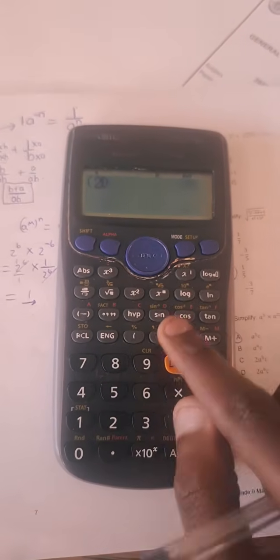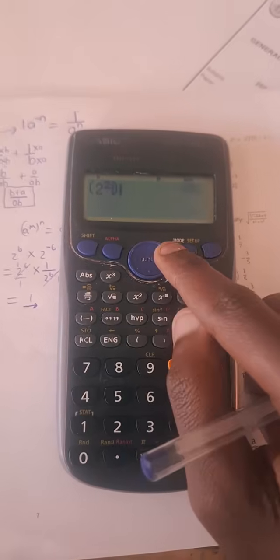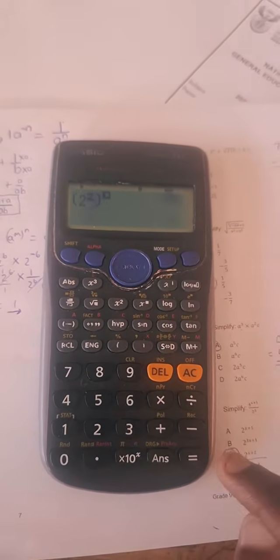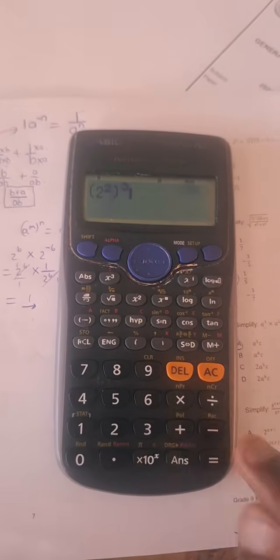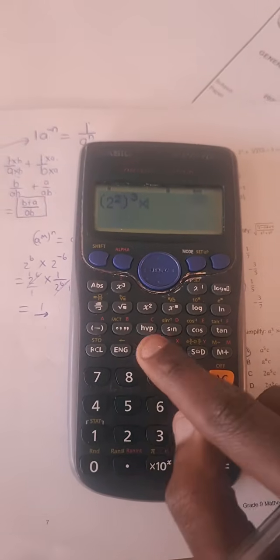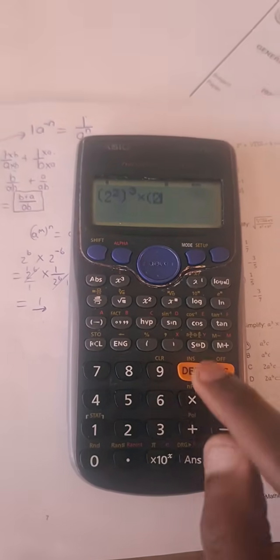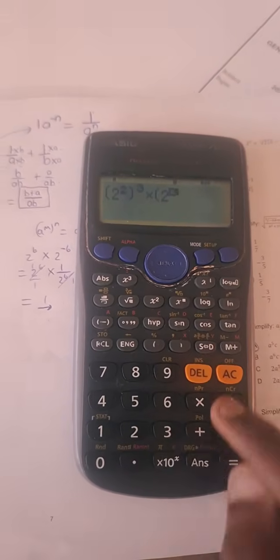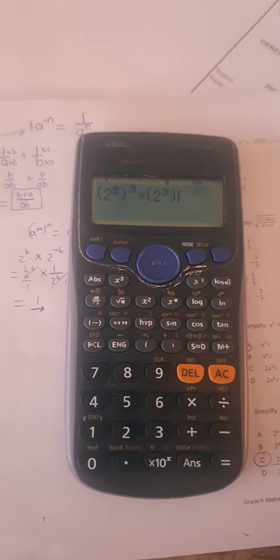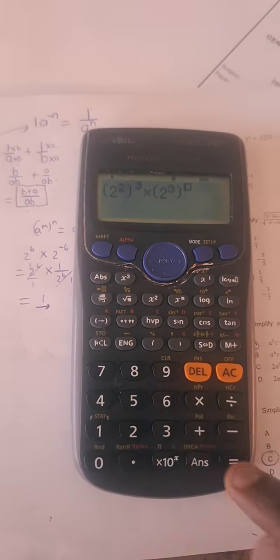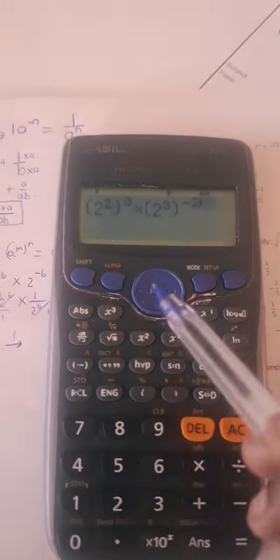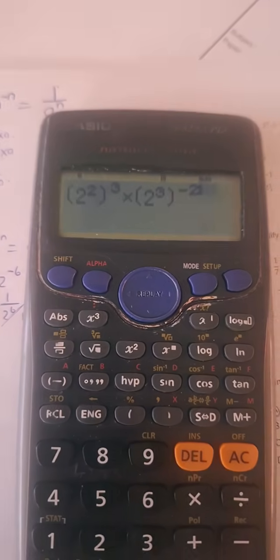Some of you could have done this. Exponent 2, exponent 3, times brackets 2 exponent 3 close the bracket exponent -2. Some of you would have done this. And you know what, guys?